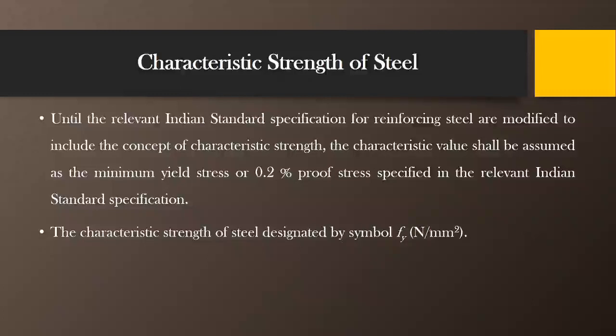The characteristic strength of steel is designated by the symbol Fy and expressed in Newton per mm square or MPa.